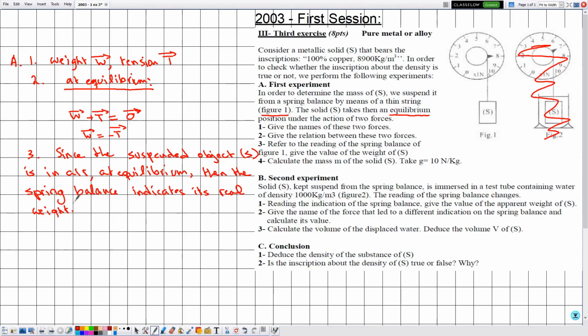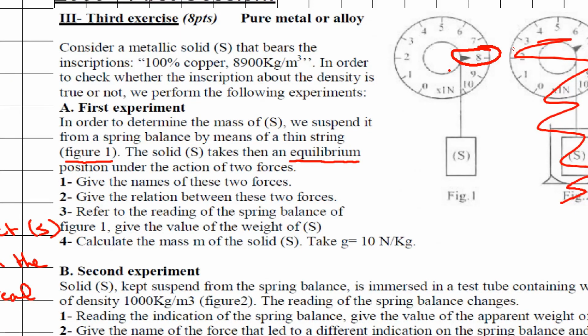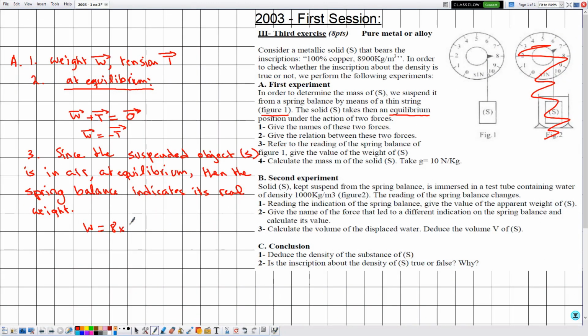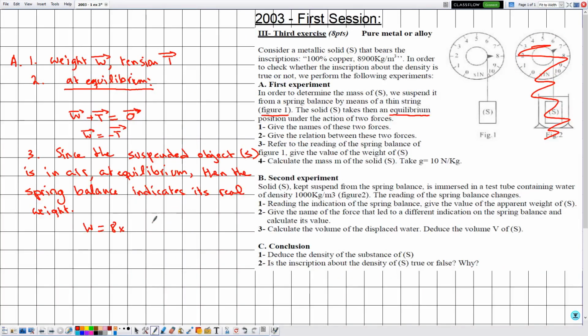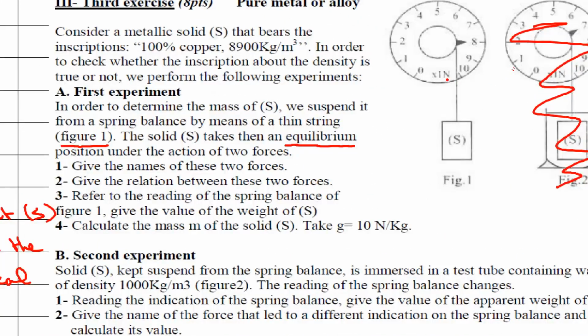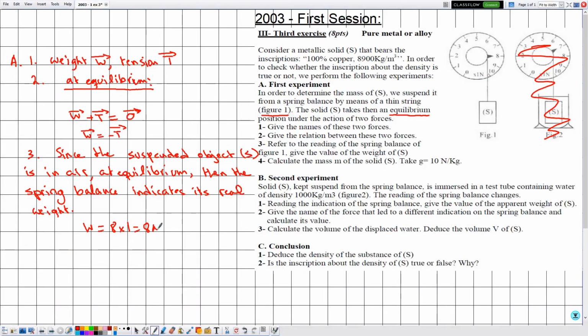Then the real weight here, which is denoted by W, is equal to the indication of the spring balance, which is given by 8. And because we are taking data from the spring balance, we multiply by the scale, which is given by 1. So the weight is given by 8. Since the scale is expressed in newtons, the value of W will be in newtons. Then the real weight, W, is given by 8 newtons. So here W doesn't have a subscript R, it's okay.